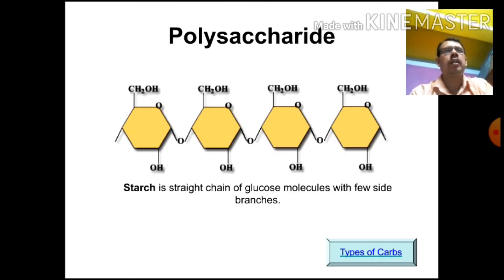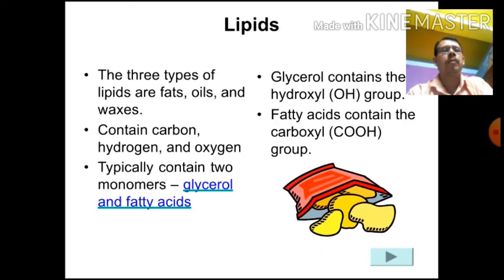A polysaccharide is linked to one molecule, with more than 10 monomers, for example starch in plant sources and glycogen in animal sources, also in humans.